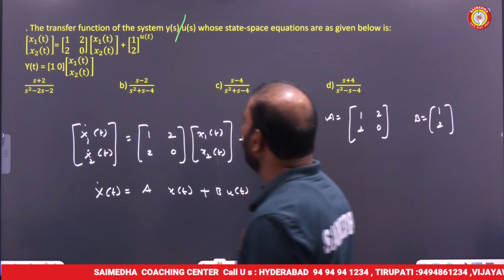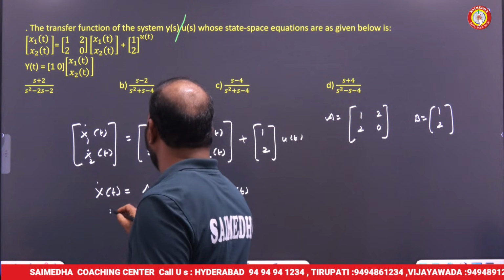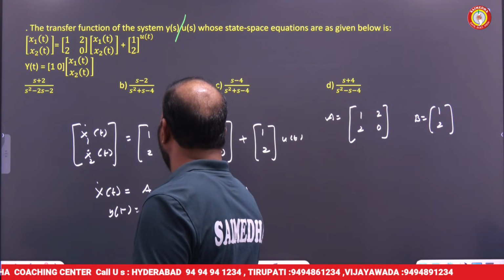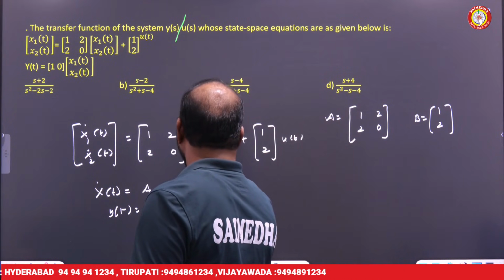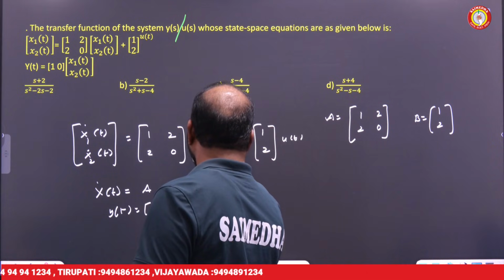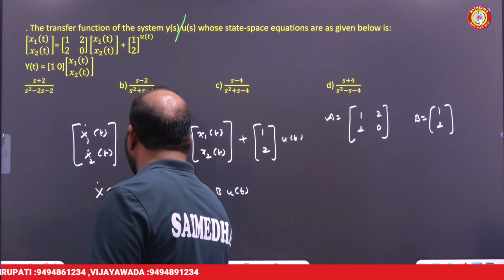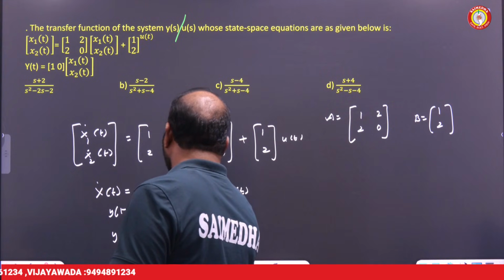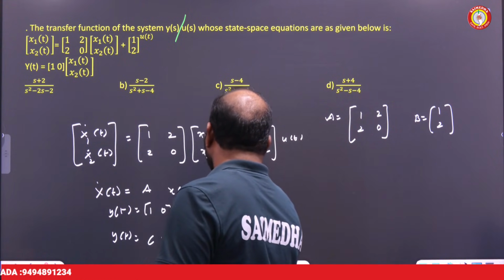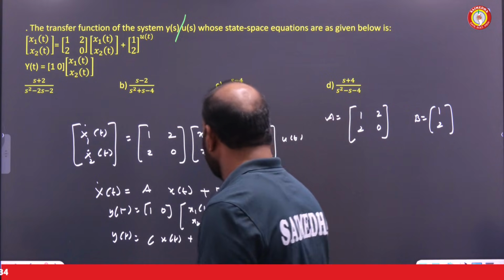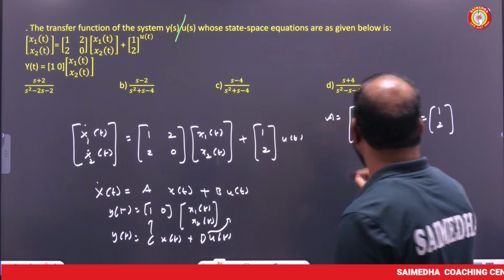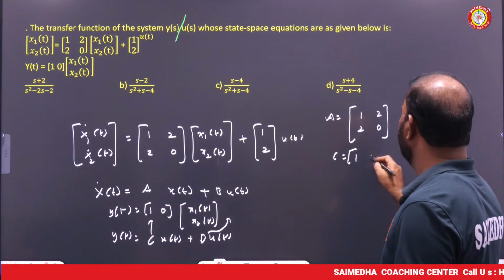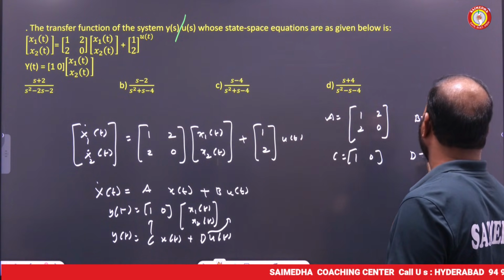He has also given y(t) equal to [1, 0] into x1(t), x2(t). The output equation is y(t) = C x(t) + D u(t). So matrix C is [1, 0], and there is no D matrix, so D is 0.